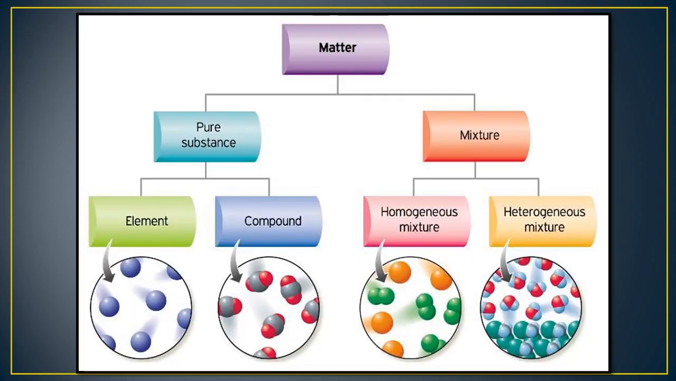Now students, let's see the classification of matter. Matter is divided into two types, that is pure substance and mixture. Students, pure substance means completely pure, and it is again divided into elements and compounds. Elements means only one type of atom, like oxygen or hydrogen. And compound means